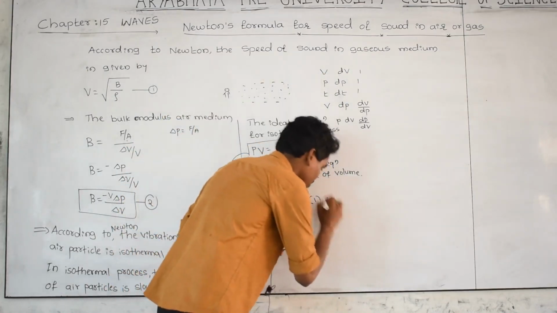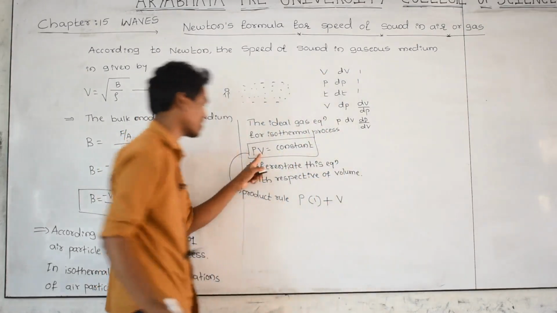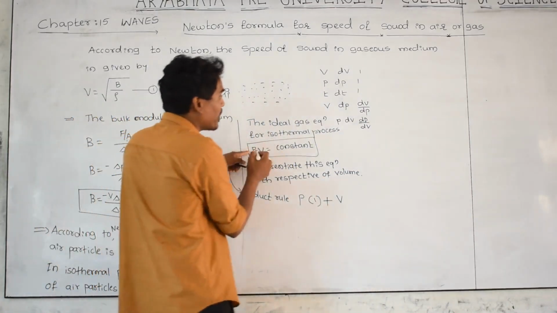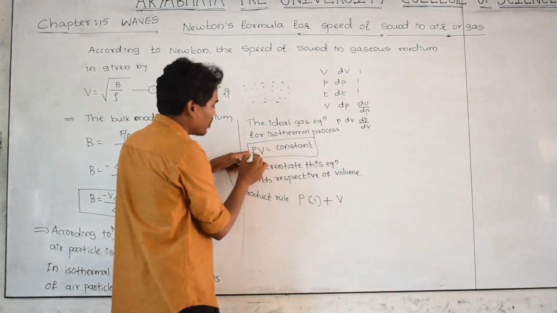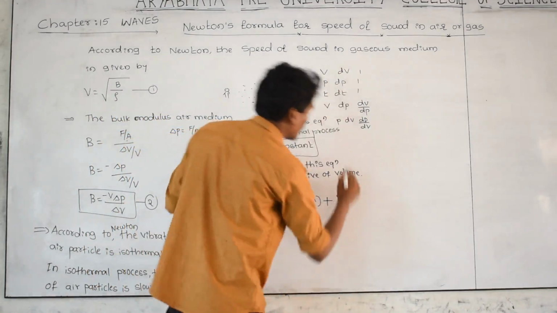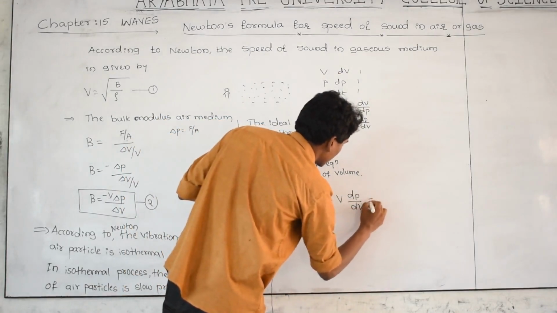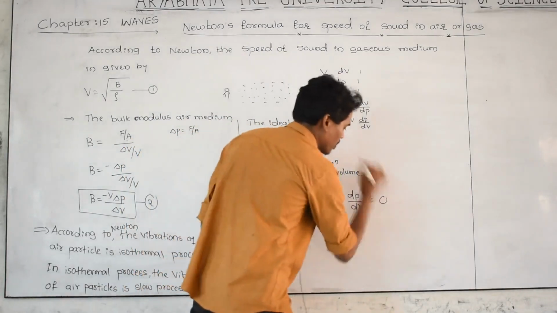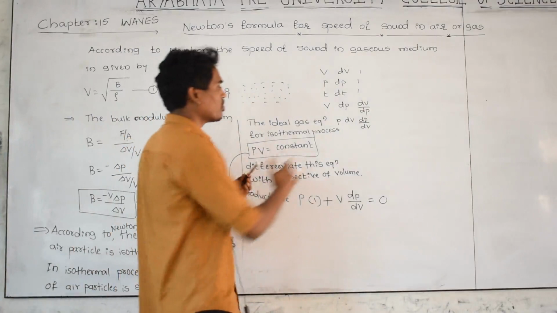Then make it plus and take the second function as it is. Keep V as it is and differentiate the second function. The differentiation of P with respect to dP is 1, but the differentiation of pressure with respect to volume is dP divided by dV. This is equal to, the differentiation of any constant function is 0.